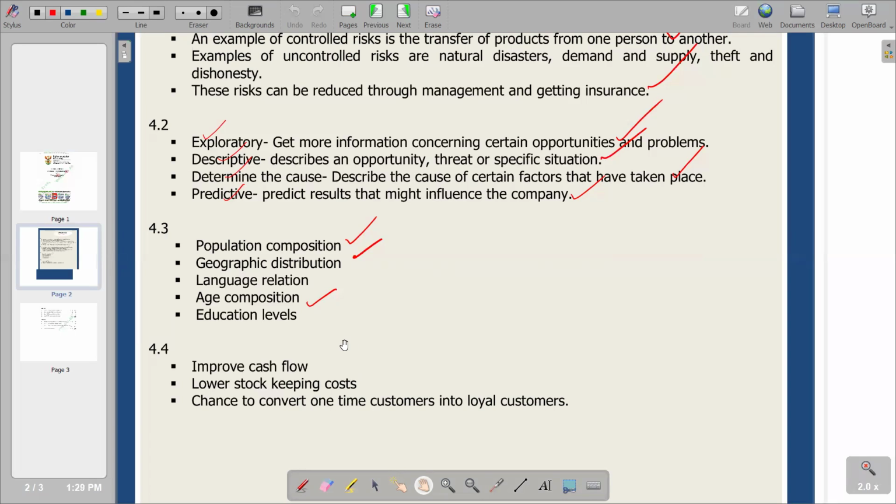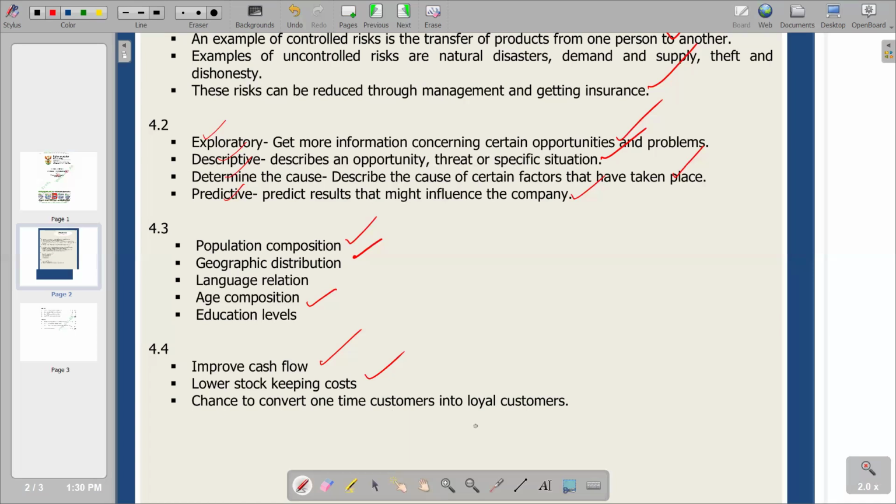So we go to the second point, which is lower stock keeping costs. Remember, if those goods are kept in the business, they are going to be kept for a longer time, and obviously they're going to attract some storage costs. If we are hiring maybe buildings to store those goods, it becomes more expensive. So by pushing them out, we reduce the prices through discounts so that the sales increase and those goods are pushed out of the business, and we are no longer going to incur those stock keeping costs.